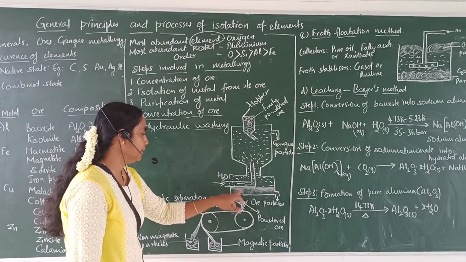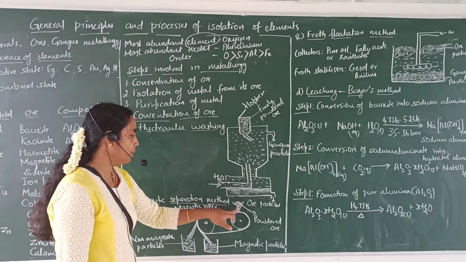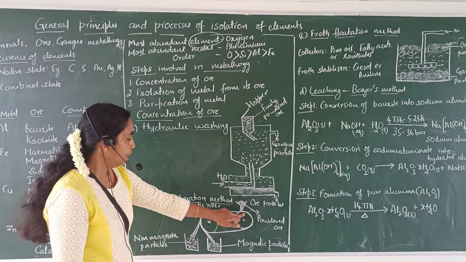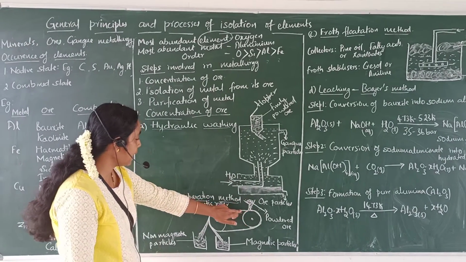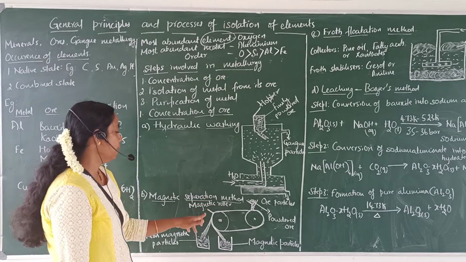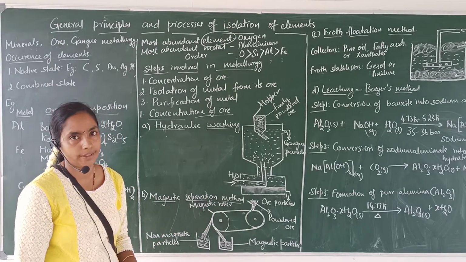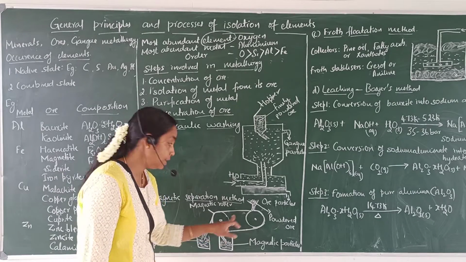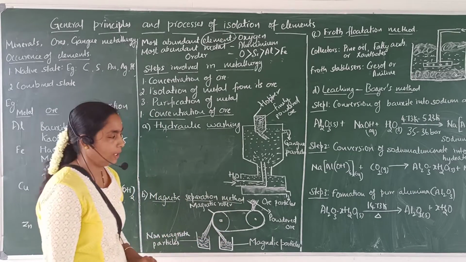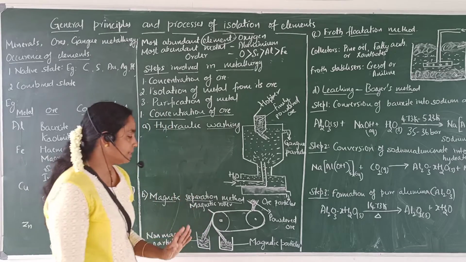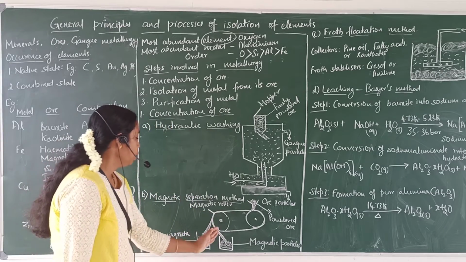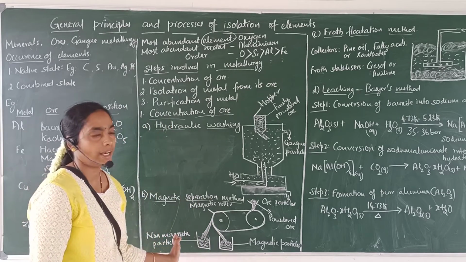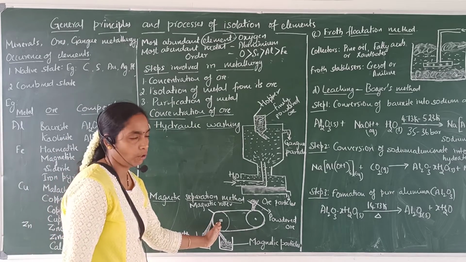When we supply the finely powdered ore above the non-magnetic roller, this moving belt carries the finely powdered ore particles. When it reaches near the magnetic roller, magnetic particles are attracted and non-magnetic particles are rejected by the magnetic roller.